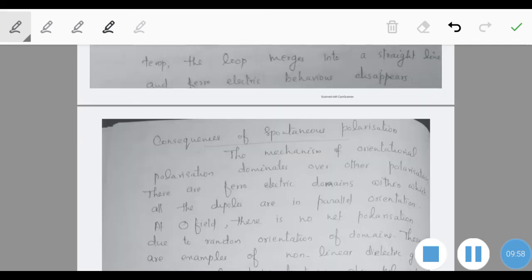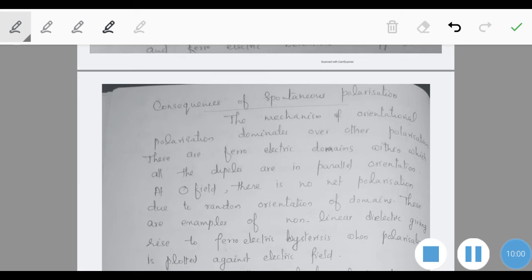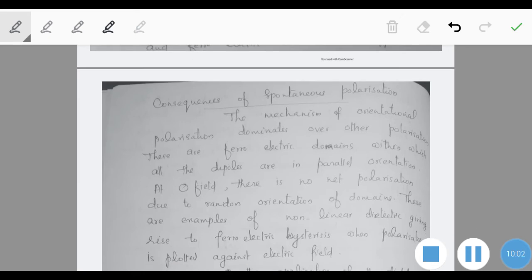Next, we can go through the consequences of the spontaneous polarization. The mechanism of orientational polarization dominates over other polarization in the case of ferroelectric substances. We know that different types of polarization are there, and in orientational polarization, these